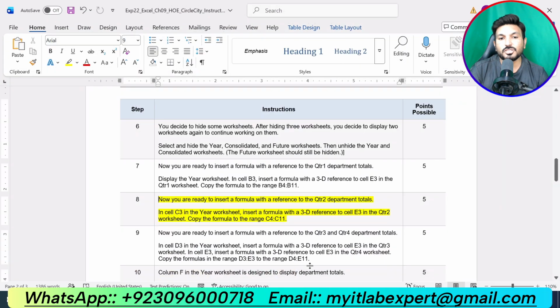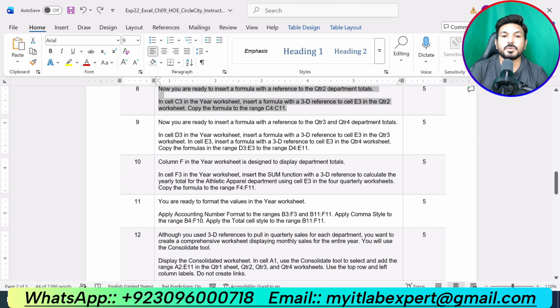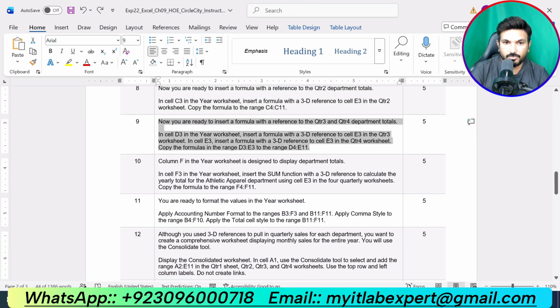Now we are supposed to do the next step, that is step number 9. Now you are ready to insert a formula with the reference to the quarter 3 and quarter 4 department totals in cell D3 in the year worksheet. Insert a formula with 3D reference to cell E3 in the quarter 3 worksheet.